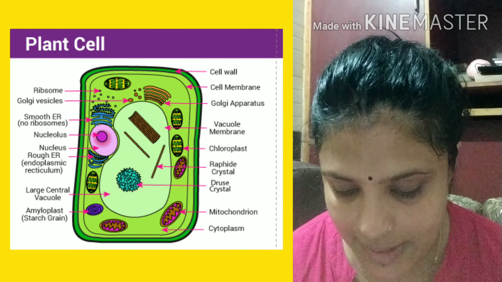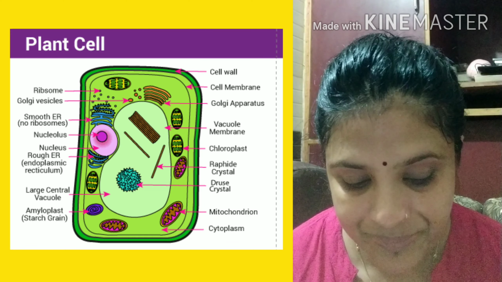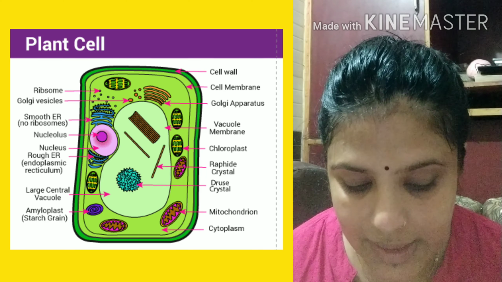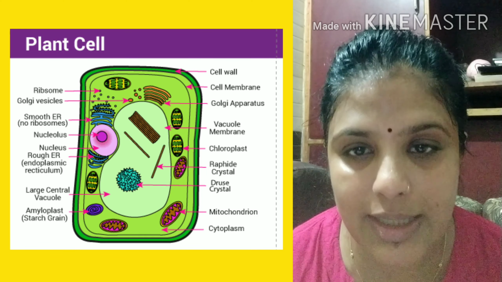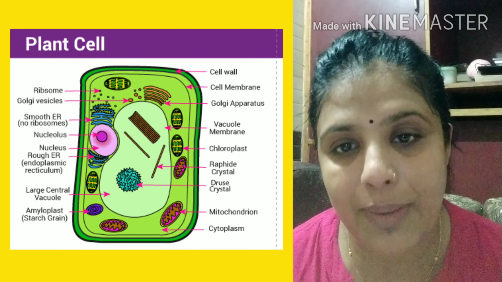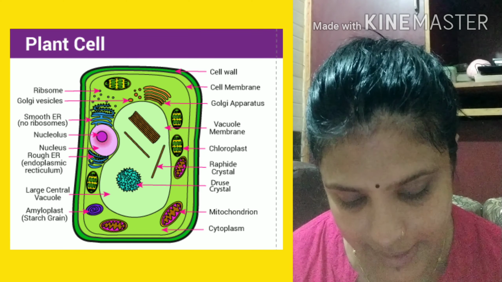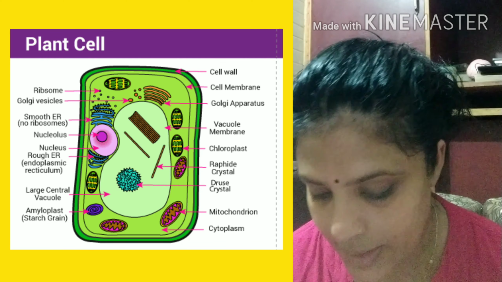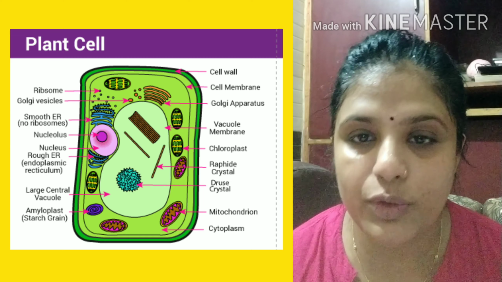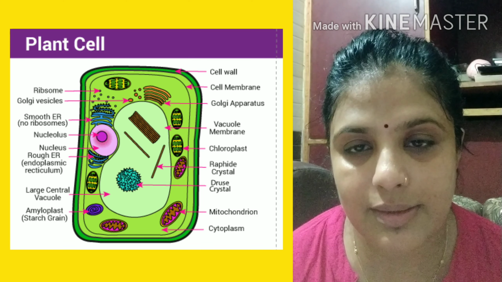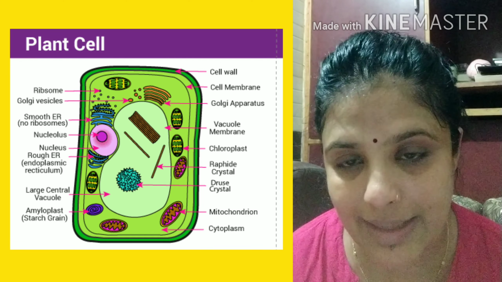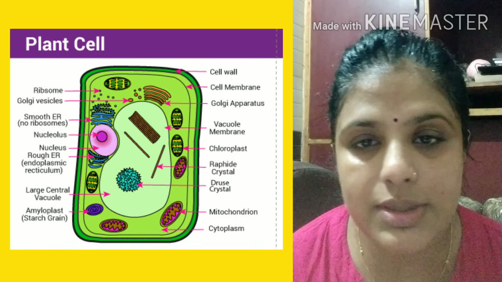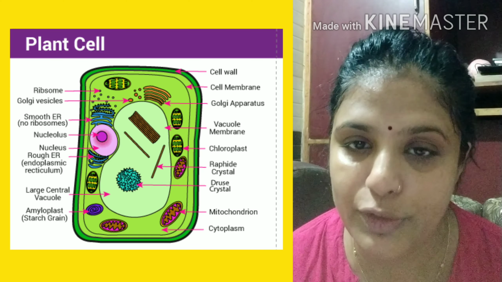First let us label the parts, although it is not asked in the question. Part 1 is cell wall, part 2 is cell membrane, part 3 are chloroplast. Don't confuse with any of the cell organelle. If it is specifically a plant cell, then mainly chloroplast is labeled. Part 4 is nucleus and part 5 is vacuole. What is the function of part 4, nucleus? Nucleus helps in controlling of metabolic activities. It is helping in the cell division also because entire cell division occurs inside the nucleus.